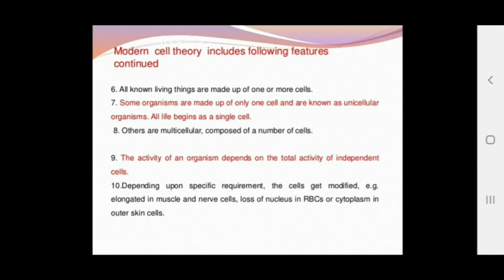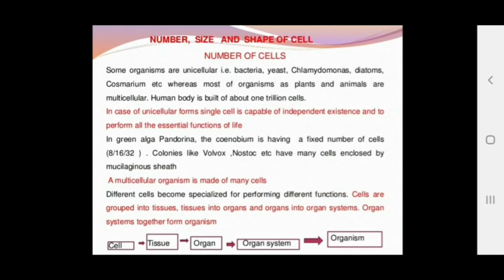Some organisms are made up of only one cell, known as unicellular organisms. All life begins as a cell, of course. The others are multicellular and composed of many cells. The activity of an organism depends upon the total activity of the independent cells, of course. Depending upon the specific requirements, the cells are modified. For example, elongated in muscles and nerves, loss of nucleus in RBCs, or cytoplasm in skin cells. Clear?